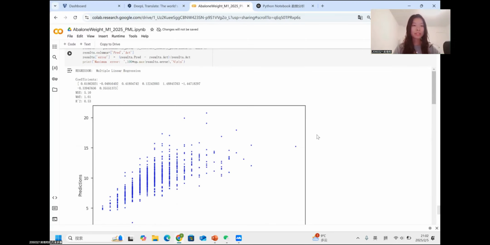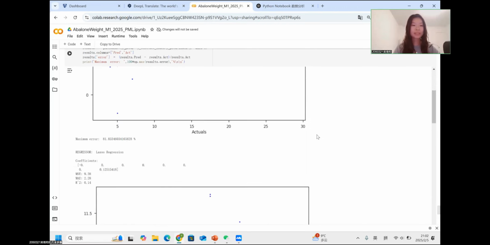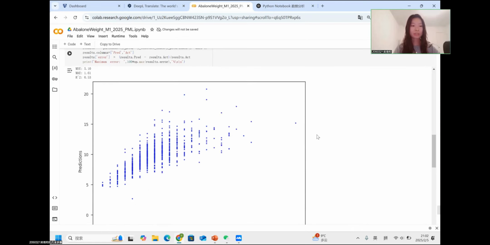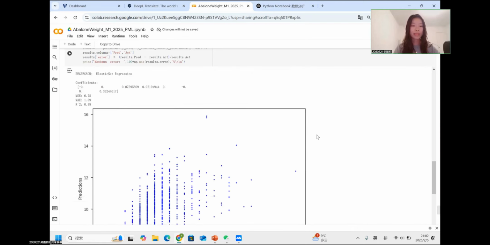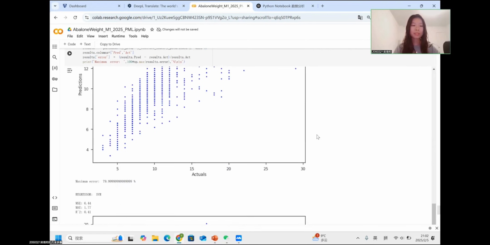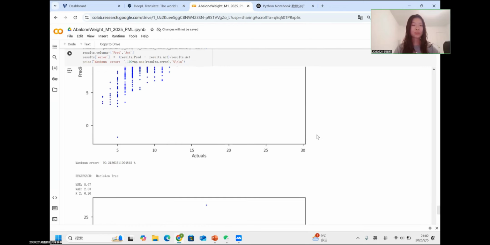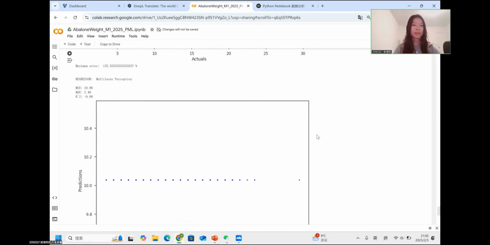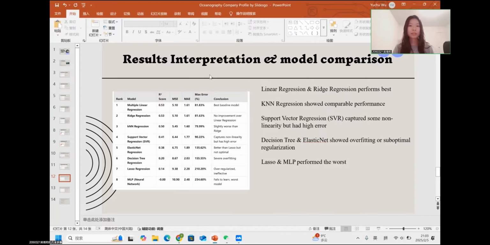And from the output of these regression models, we can see that linear regression and ridge regression models perform the best, and KNN regression showed comparable performance as well. And SVR captures some nonlinearity but had higher error. And while decision tree and elastic net showed overfitting, lasso and MLP are the ones that perform the worst. And I also rank these models by the indicators from the best performing model to the worst performing model.